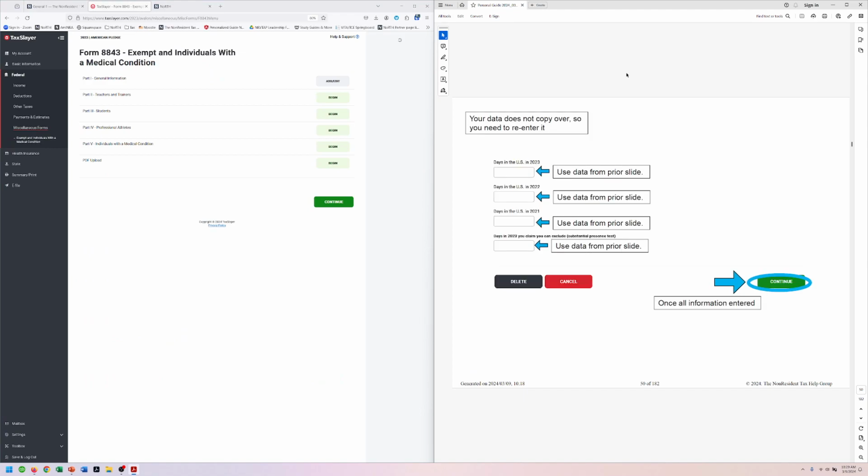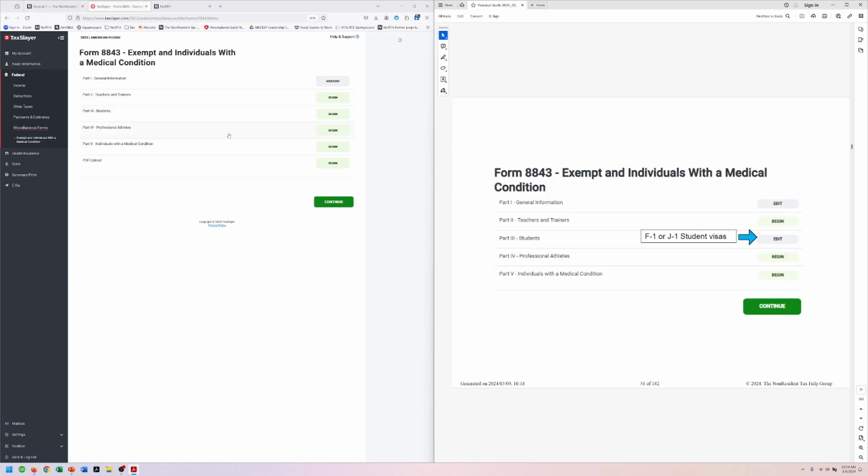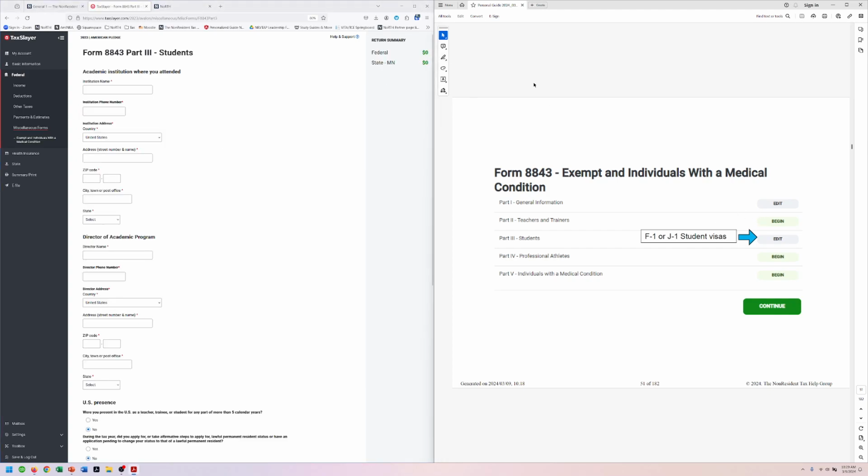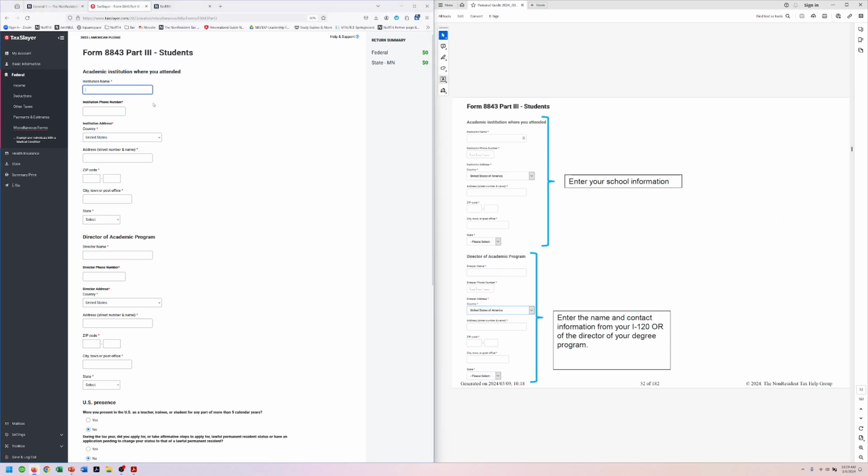All right. There we go. So because Lisa is a student, she's going to enter this information now in Part 3 students. If she had been a teacher or trainee, we would go up to here and the guide would tell you to use that section. But we're going to go here. We're going to enter some information about her school. So it is the University of Minnesota.